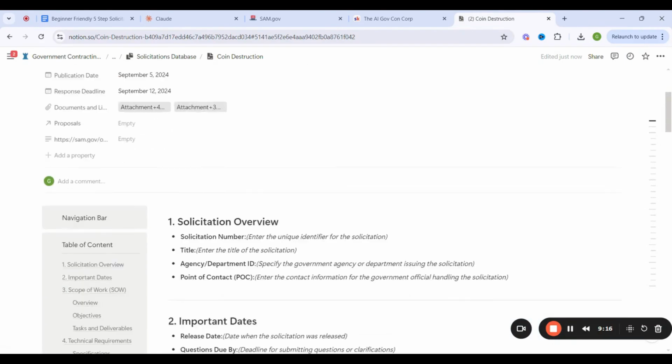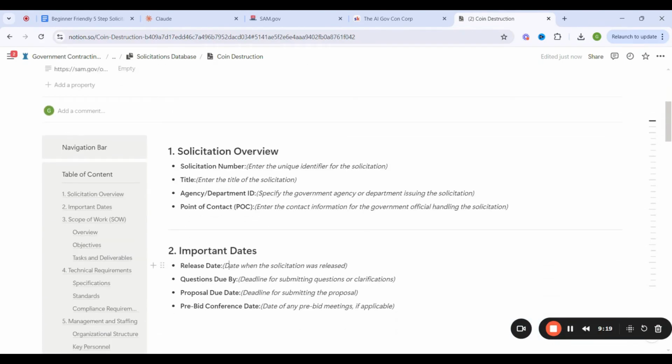While we are waiting for it to respond, we can go back into our tracker because I really want to show you some things here. The important dates: you might see number 2 as redundant and want to remove it because you already put the important dates at the front, or you might like to put the important dates also inside the tracker. You're completely free to do that as well, right?